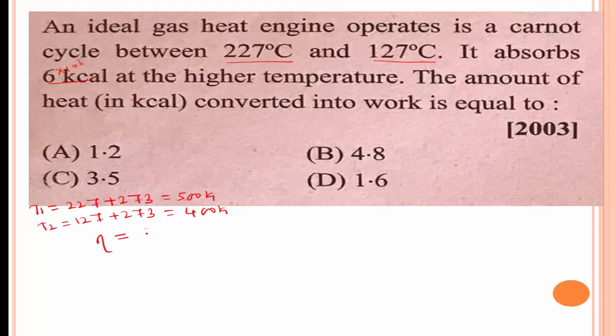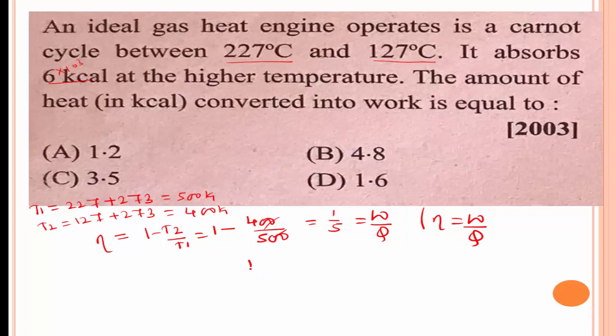we know the formula: efficiency eta is equal to 1 minus T2 by T1. Now substitute the values. T2 is 400 divided by T1 is 500. It is in the form of 5 minus 4, that is 1. 1 divided by 5 is equal to W divided by Q, because eta is equal to W divided by Q. Here 1 by 5 is equal to W divided by Q, and the value of Q is 6 kilocalorie.